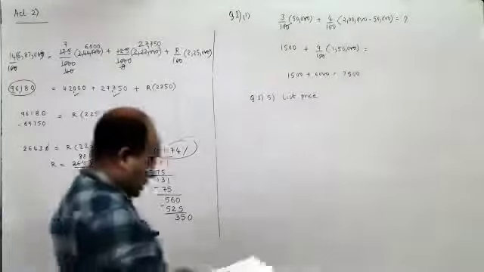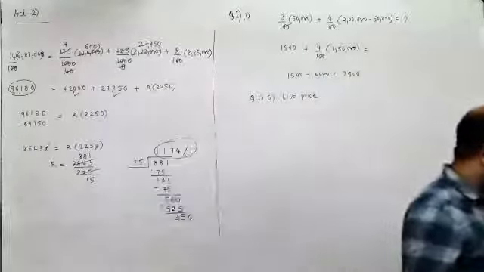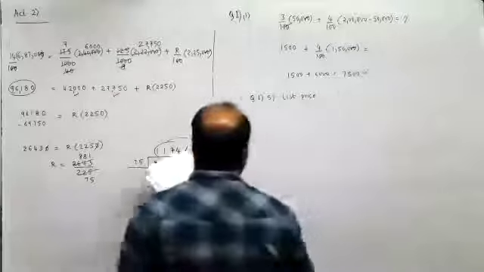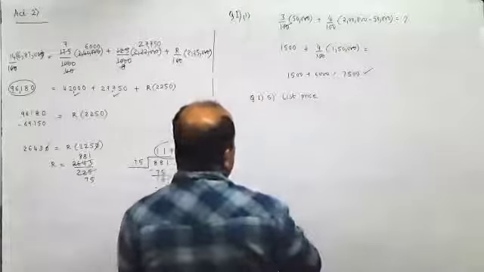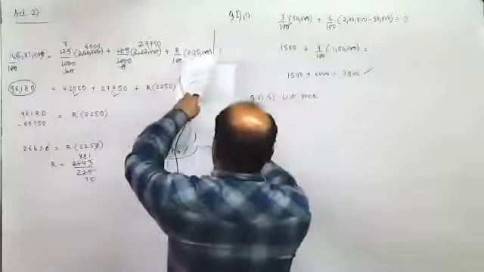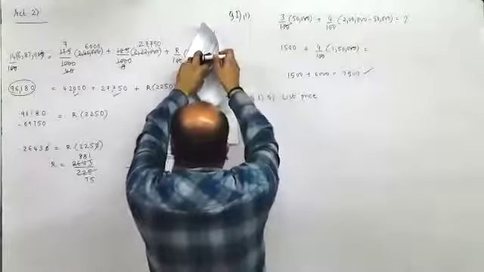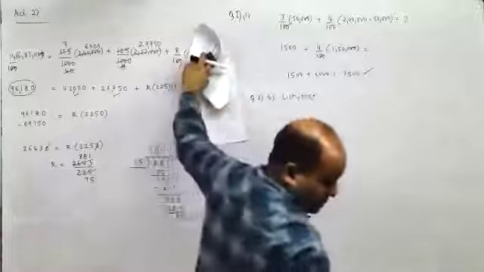Yeah. The next one. So the mark price is also called the list price. I think this is right. I don't think it is wrong. So you said, Smriti, it is 7,550, right? Yes, sir.